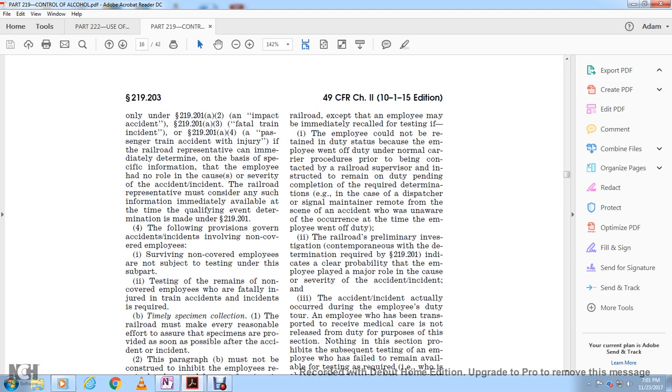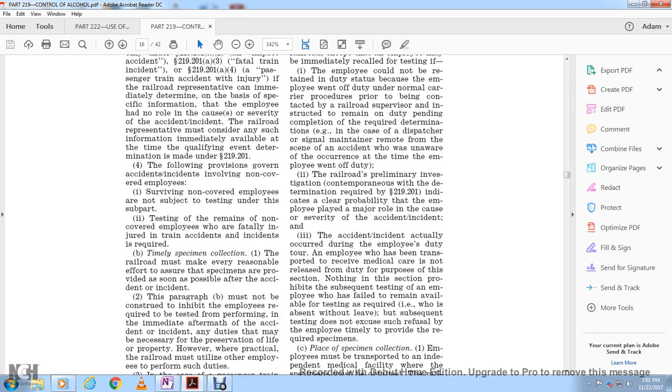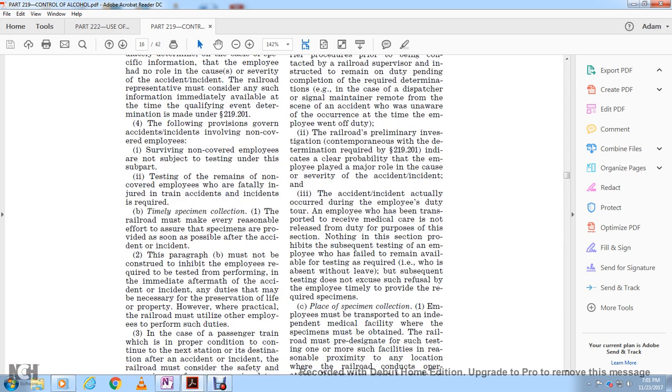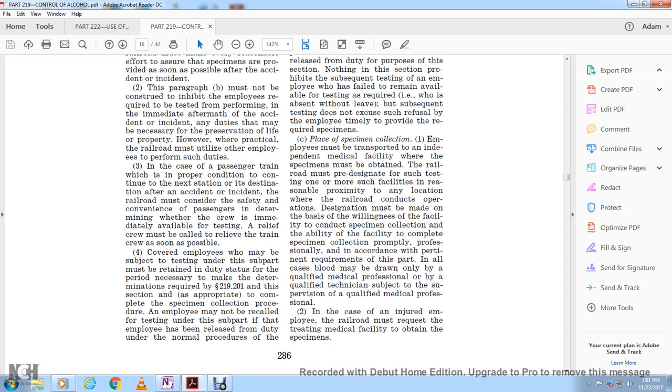Timely specimen collection. The railroad must make reasonable efforts to ensure the specimen is provided as soon as possible after the accident incident. Paragraph B must not be construed to require an employee to be tested while performing duties in the immediate aftermath of the accident incident, or any duty necessary for the preservation of life or property. However, where practical, the railroad must utilize other employees to perform such duties and care for the passenger train, placing it in proper condition to continue to the next station or destination. The railroad must conserve the safety and convenience of passengers in determining whether the crew is immediately available for testing. The relief crew must be called to take over the train as soon as possible.